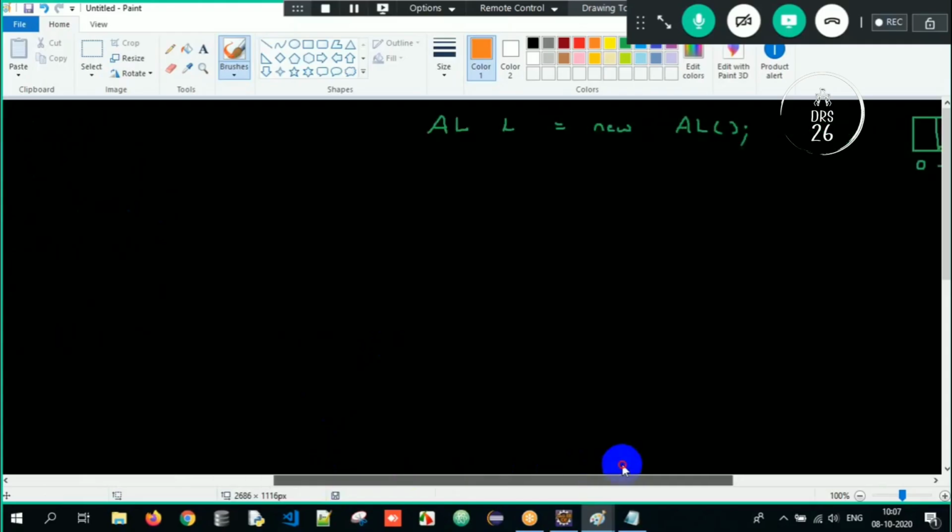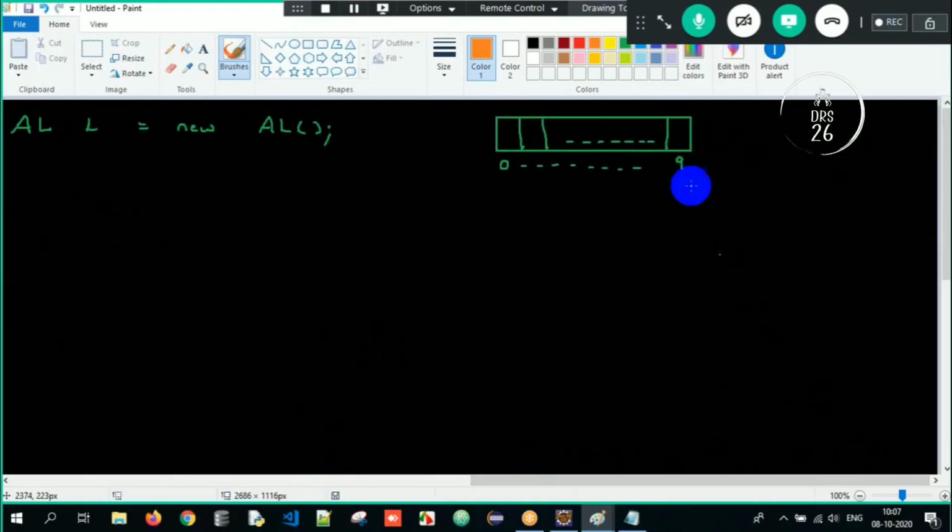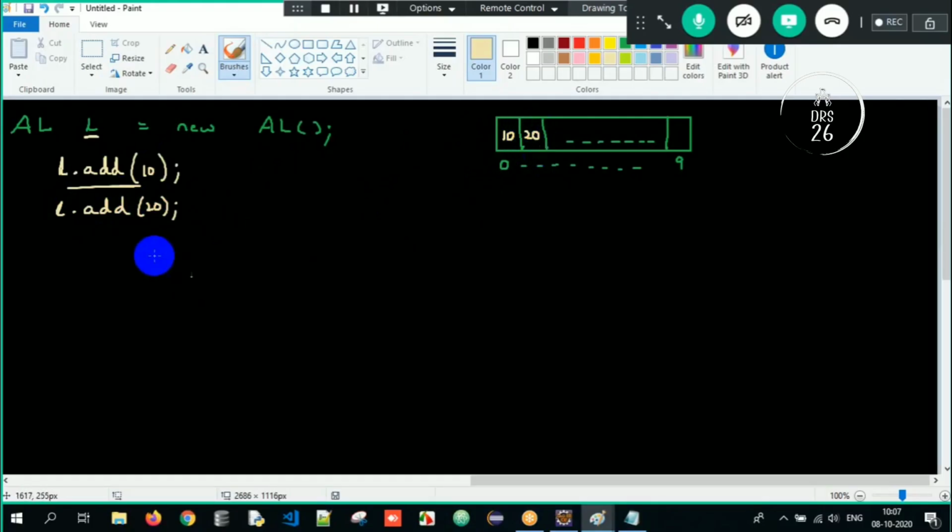Since the ArrayList collection has so many methods, we have a method called the add method. So L is the object reference. I write L.add(10). When I call L.add(10), I am adding an object into the collection, into the ArrayList. So 10 will get stored into index position 0. Similarly, I write L.add(20), and 20 will get stored into the next index position.